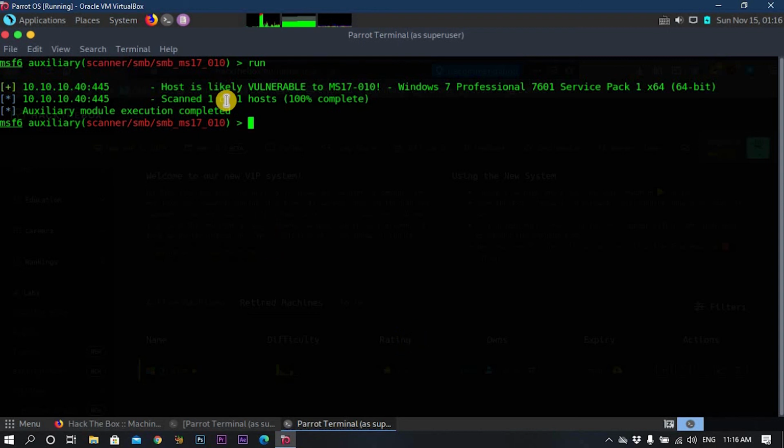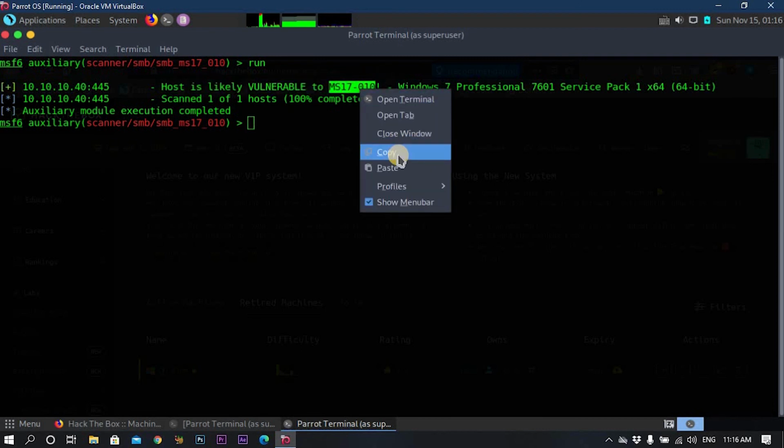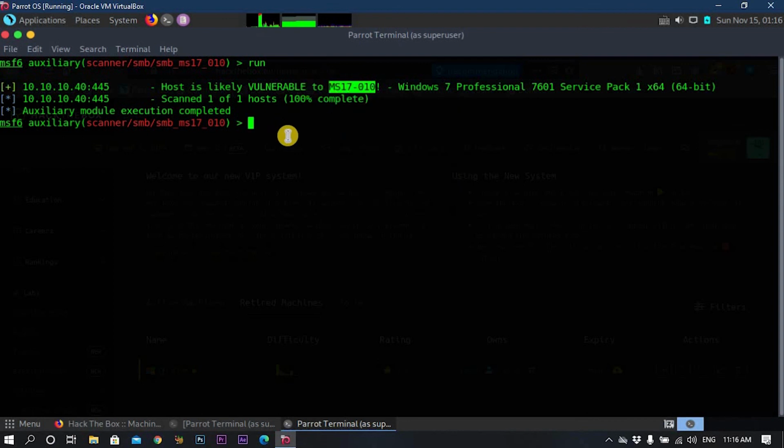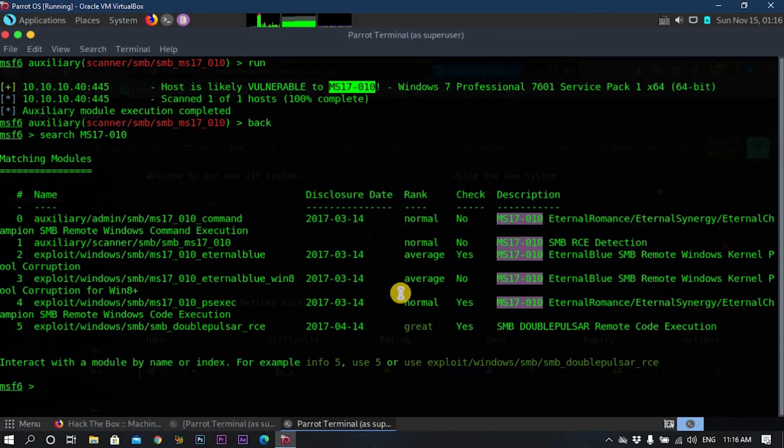After the scan is finished, as you can see, the host is likely vulnerable to MS17-010. If you want to exploit that machine, you just need to search for that exploit in the database. Let me search for it. Then press enter. After you search for this exploit, there are multiple choices to use on that machine, which I already prepared using the Hack the Box website. And that would be all.